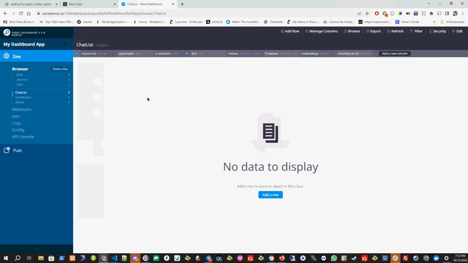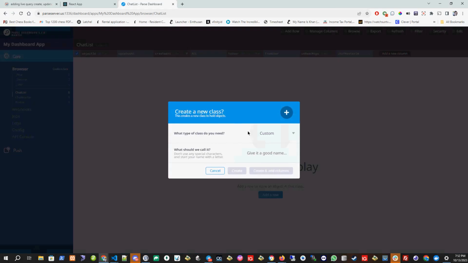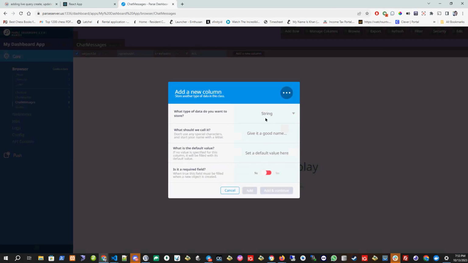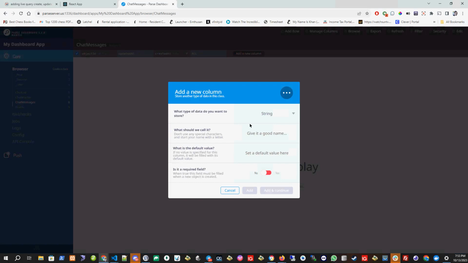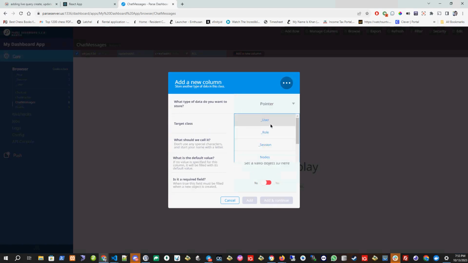Okay, next table is chat messages. Chat messages, create and add column. So the first thing, in the messages, we have to put the chat master ID. So that means it's a pointer. Pointer to which table? Chat master. And chat master ID is this one, and it is a required field.